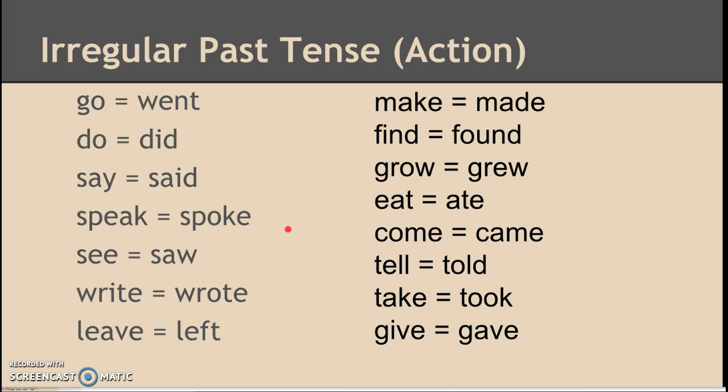But one thing I do want you to notice is that one thing that seems to change a lot is the vowels, right? Find becomes found. Grow becomes grew. Come becomes came. Give becomes gave. Okay? Write, wrote. Speak, spoke. Okay, so a lot of change happens in the vowels, and those are the A, E, I, O, U letters, okay?